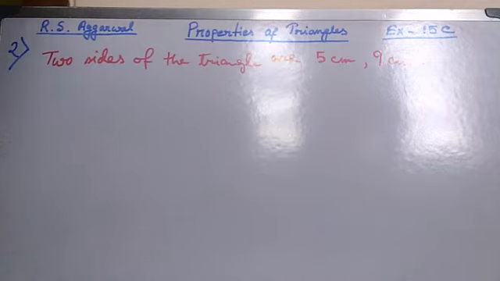Now question number 2. Two sides of a triangle are 5 cm and 9 cm long. What can be the length of its third side? Here also we will apply the inequality formula, that is, the sum of any two sides of a triangle is always greater than the third side. And another formula is that the difference of any two sides of a triangle is always lesser than the third side. So we will use both formulas here.